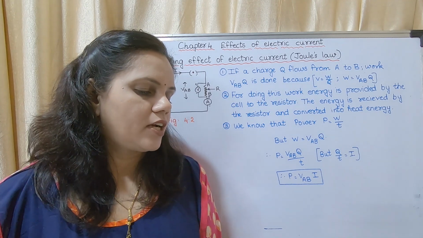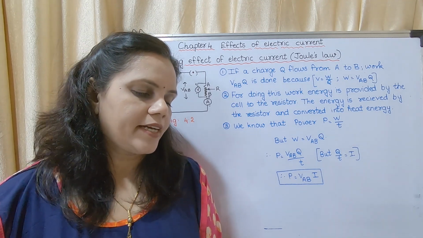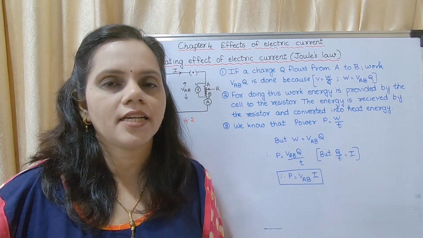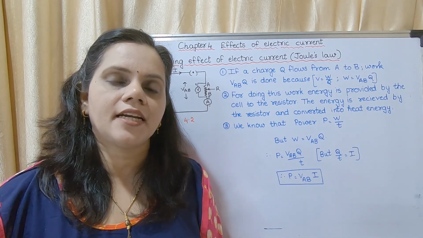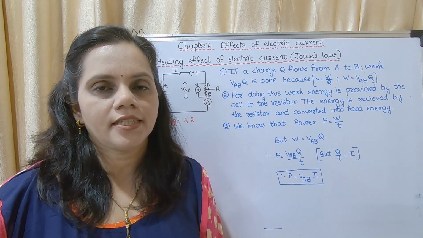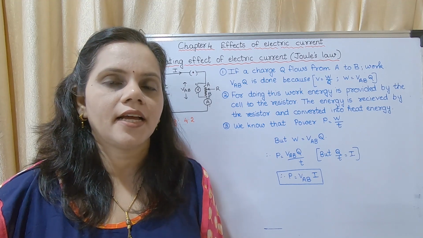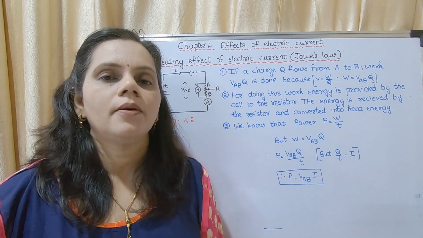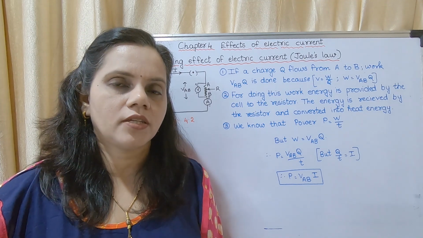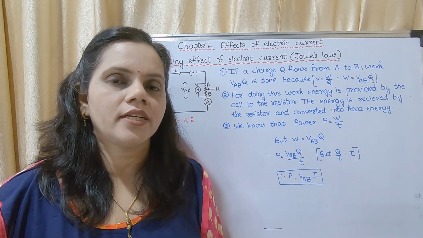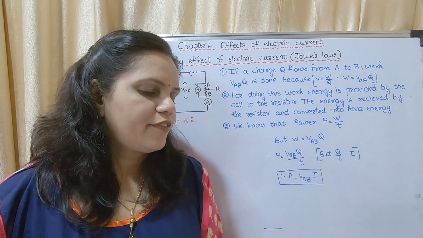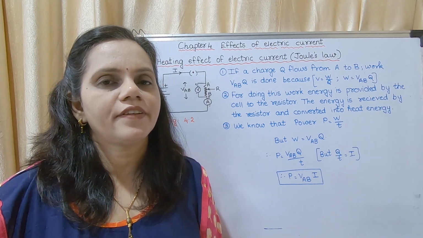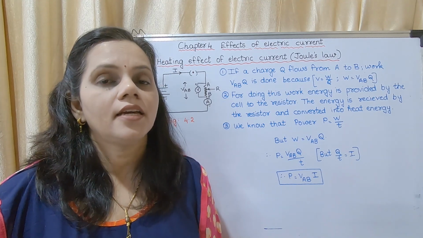Can you recall how do we decide that a given material is a good conductor of electricity or an insulator? Last year we had studied about conductors and insulators. What are conductors? They have more free electrons. They allow passage of electricity through them, so they are said to be good conductors. If they have free electrons, they are conductors. If they do not have free electrons, they are insulators.